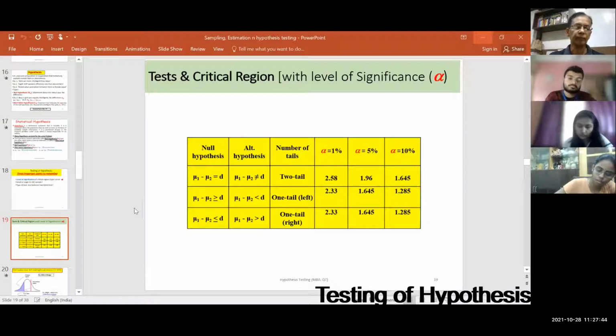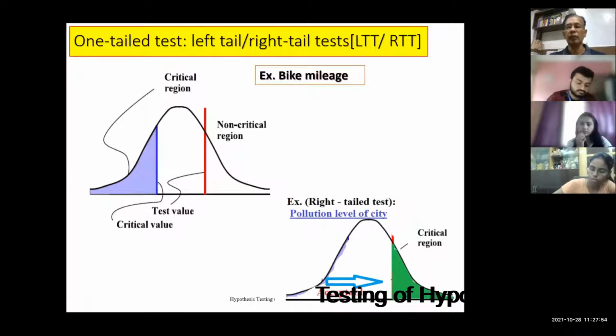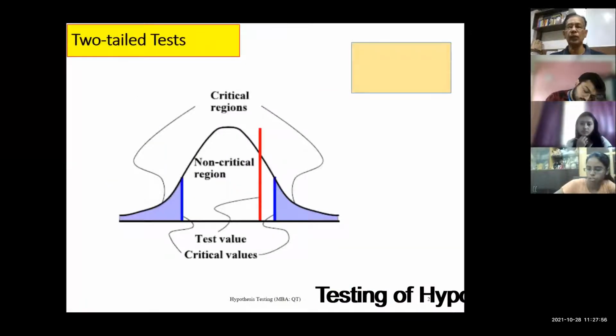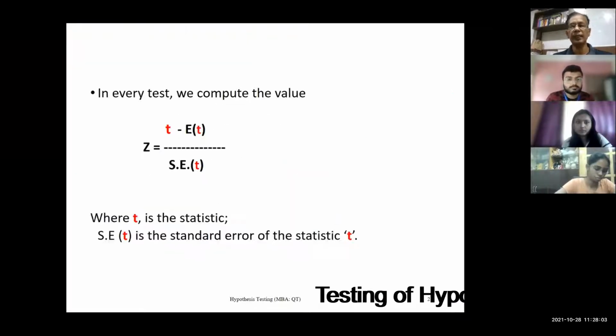Okay. Then we had discussed the types of test: one tail test left, one tail test right hand side, and two tail test with examples. I'm happy that your section today gave some examples of this.